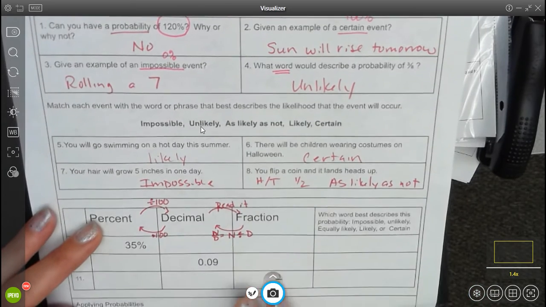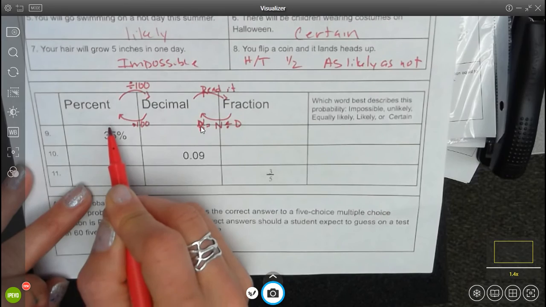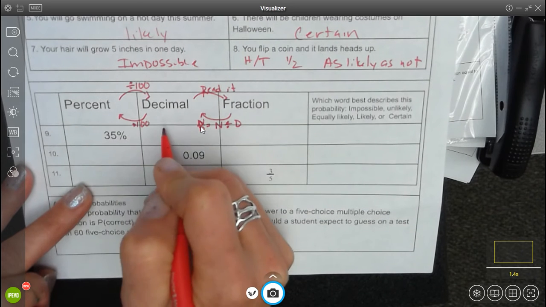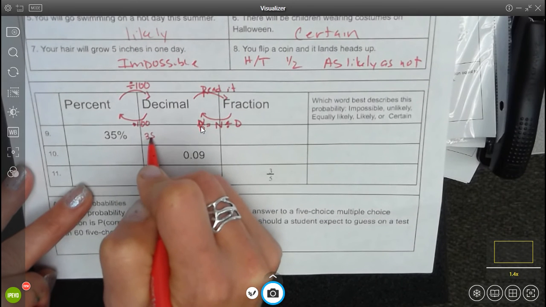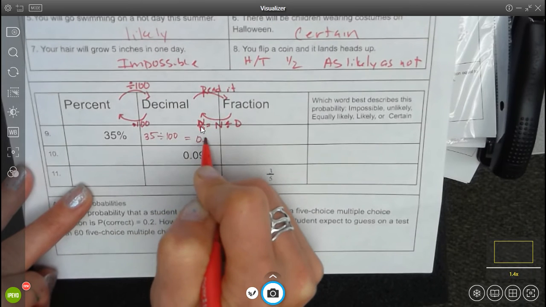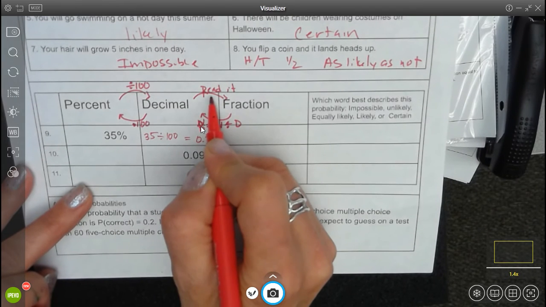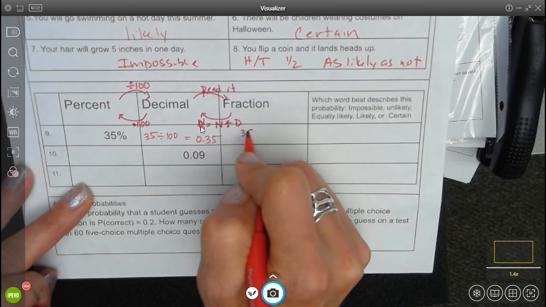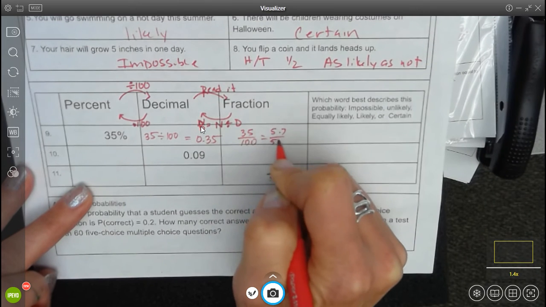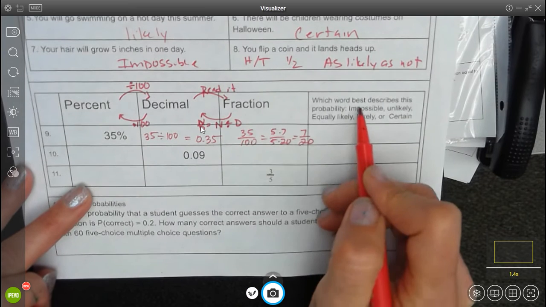So you'll see a few of those, and then a couple of questions are going to ask you to review going from percent to decimals to fraction. So if you take 35% and change it to a decimal, you would do 35 divided by 100, which would be 35 hundredths. To write it as a fraction, you would write it as you read it. This would be 35 over 100, and I could take a 5 out of them both, or I could use my calculator to reduce.